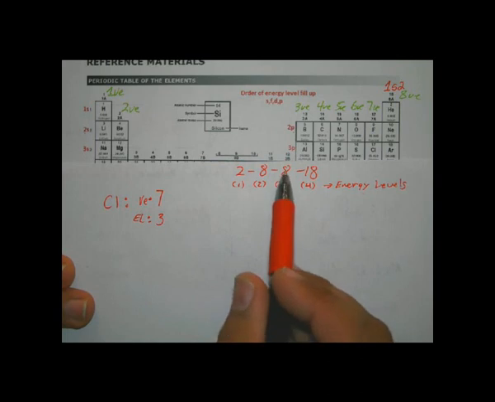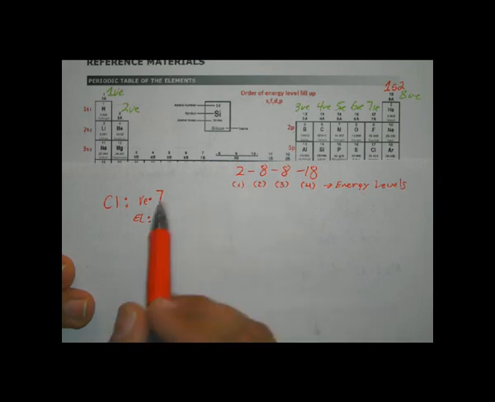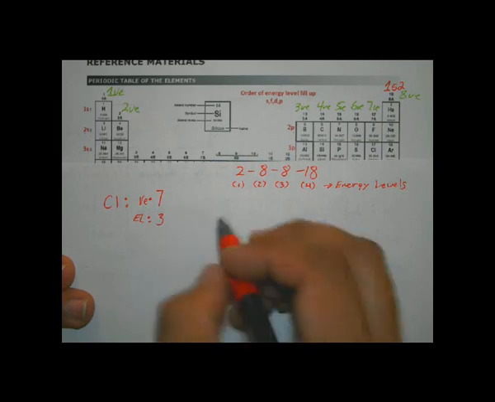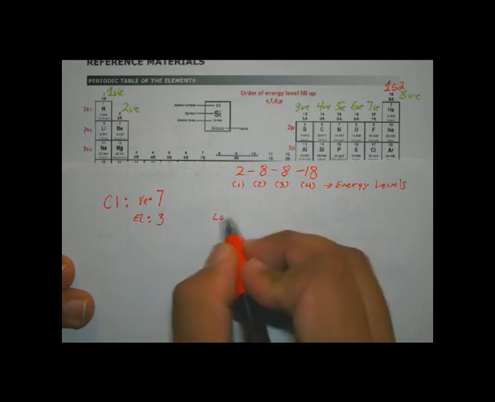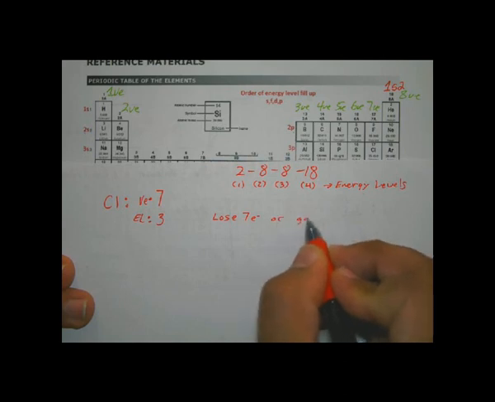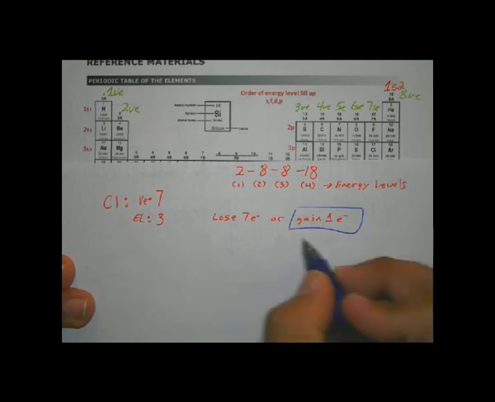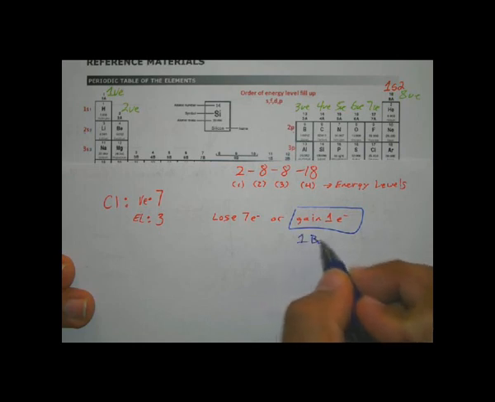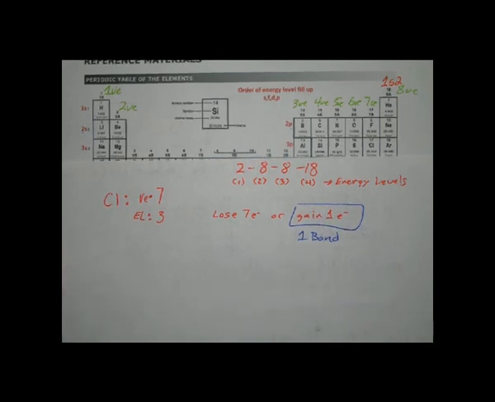So I know he's energy level 3, so the max he can hold is 8. Well, let's look. Is it easier to lose 7 electrons or to gain 1 electron? Well, that one's easy, right? It's easier to gain 1 electron. So now I know chlorine can make 1 bond, and he's going to gain an electron to make that bond.